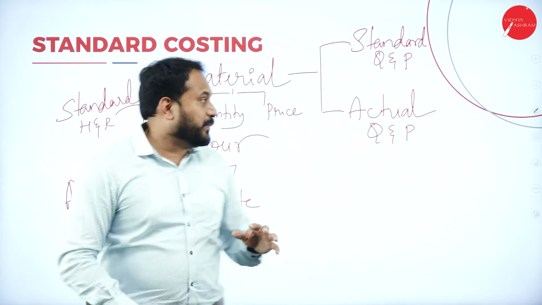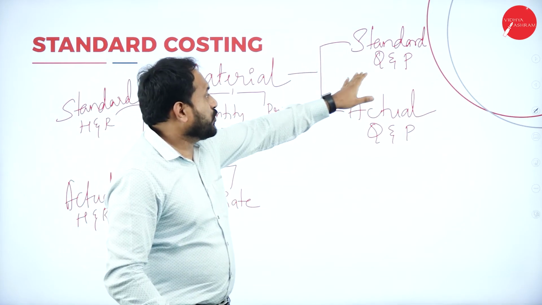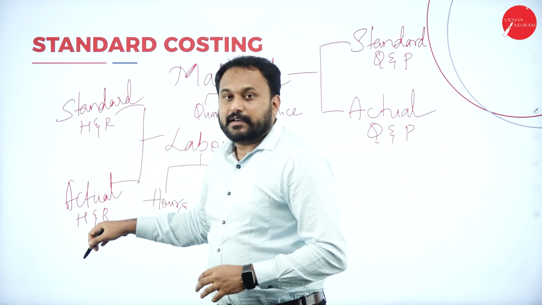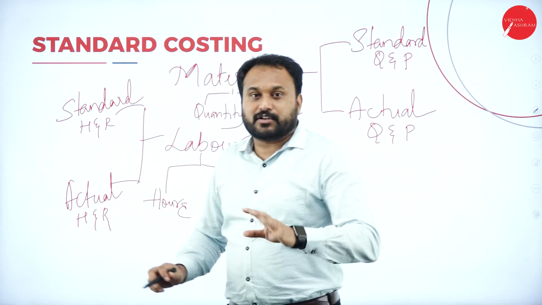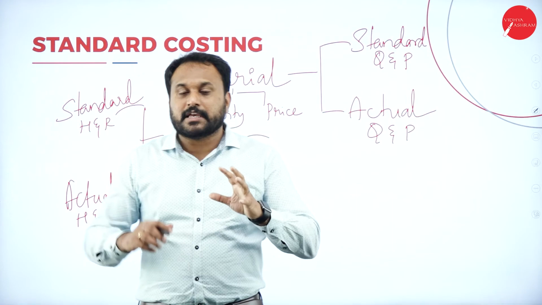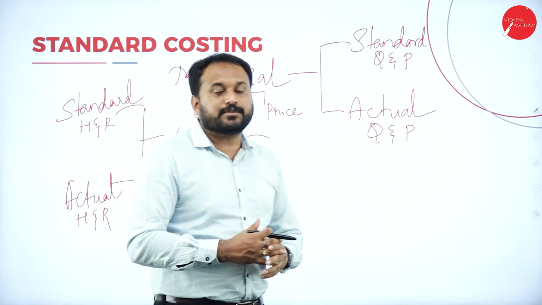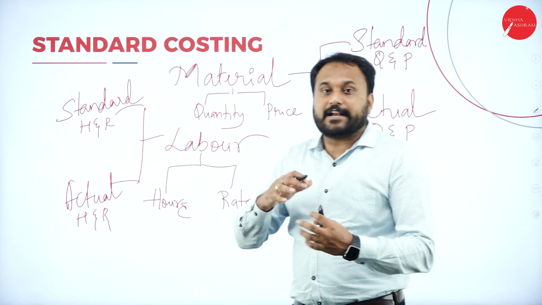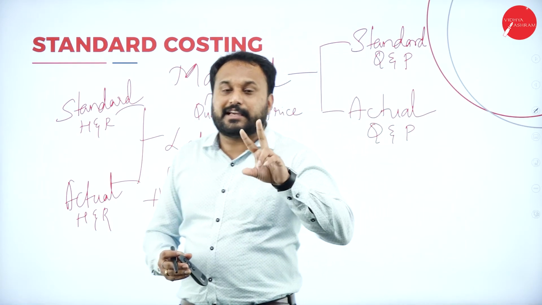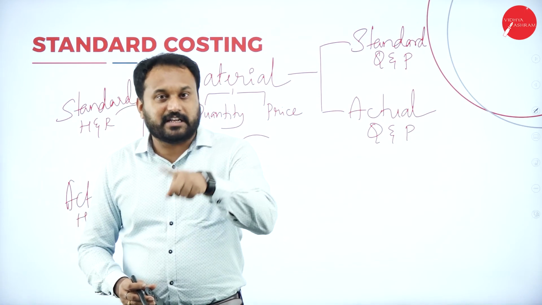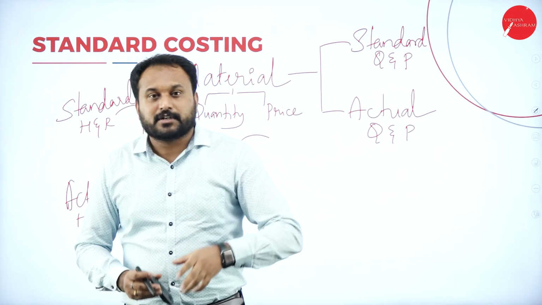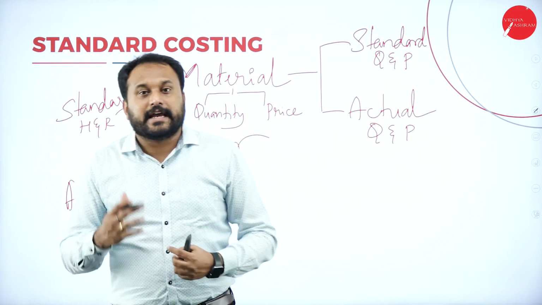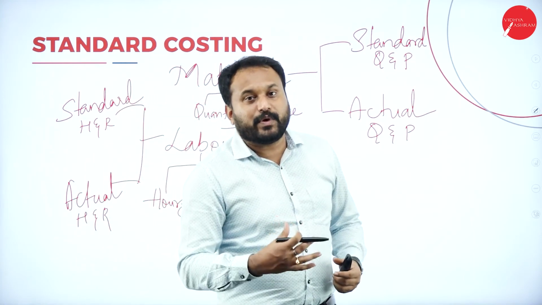When we go with material, it is like QP, question paper. If you go with labor, it is like HR, Hrithik Roshan. Go with this combination. And in the next session, I'm going to teach you the formulas of standard costing. In that, there are two things we are supposed to understand. One is material and one more is labor. So we go with material variances, what exactly varies, and then in labor we go with labor variances.